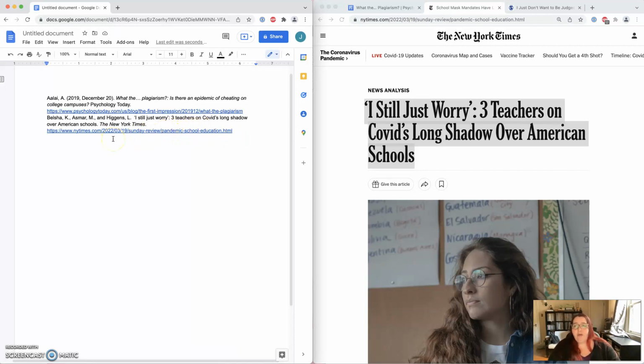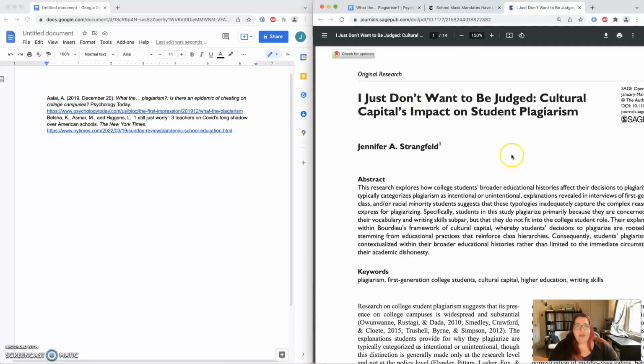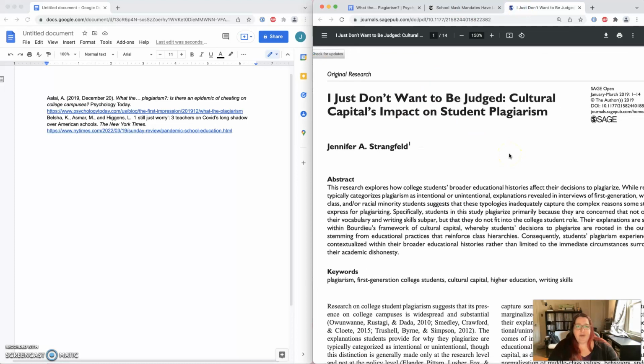So let's go for the third major type of citation that we might get, which is an academic article. And there's this academic article by Jennifer Strangfeld. So again, same deal. We're going to go with the author first, Strangfeld, comma, J period.